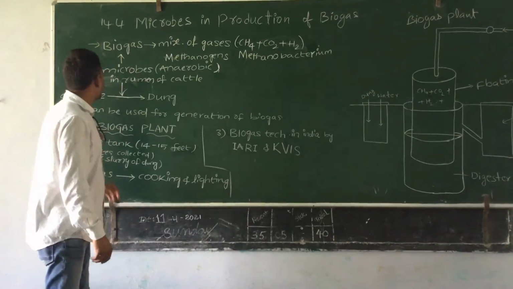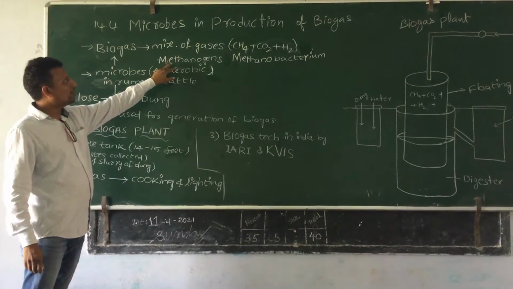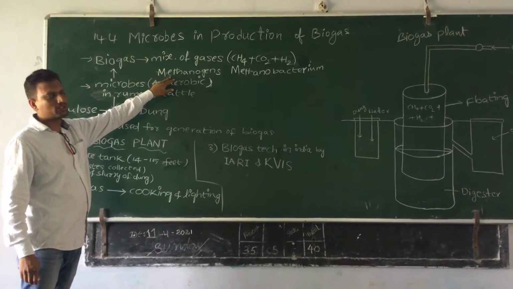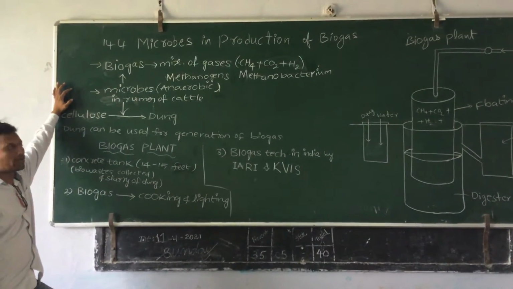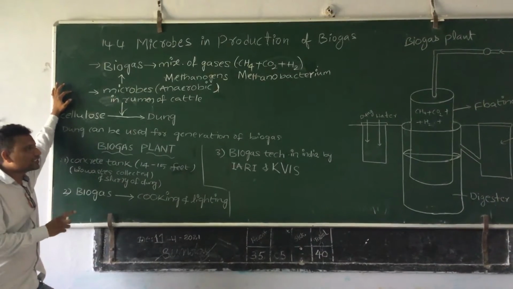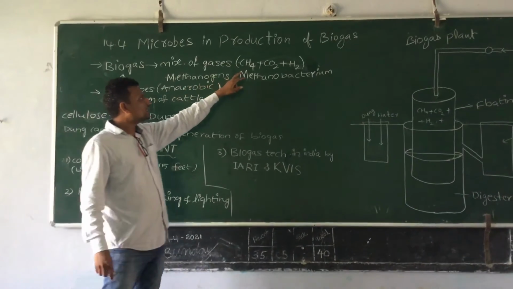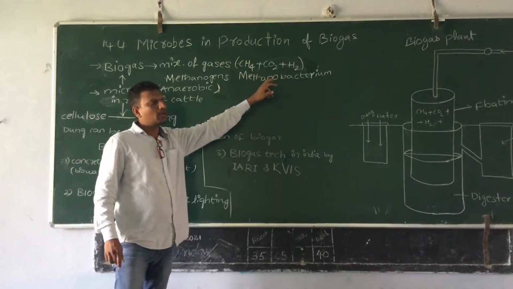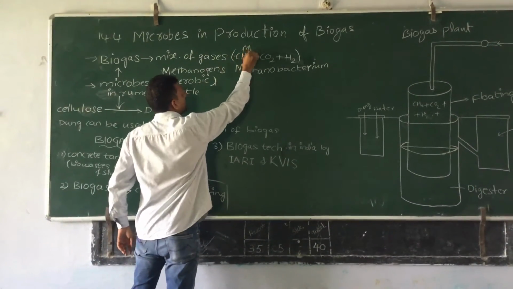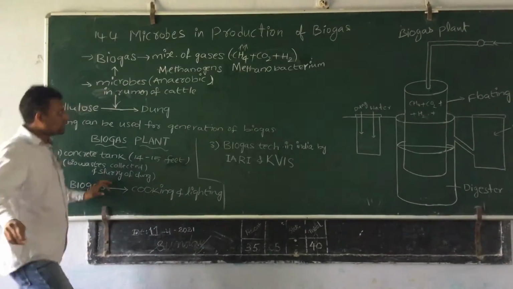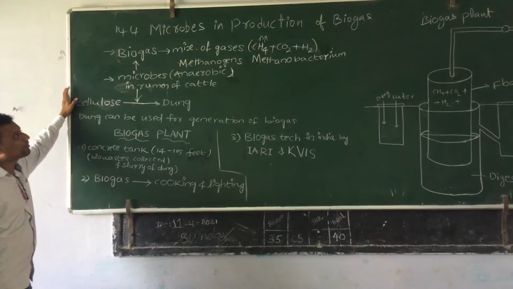Let us see. Which type of microbes? Anaerobic microbes, they are called methanogens. These methanogens produce biogas. Biogas is nothing but a mixture of gases which is predominantly methane. The biogas mixture contains CH4 (methane), CO2, H2, but methane is the highest in percentage. This mixture is called biogas. It is produced by anaerobic methanogens.